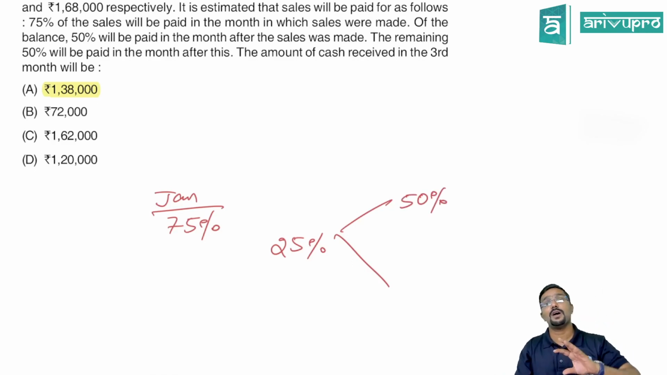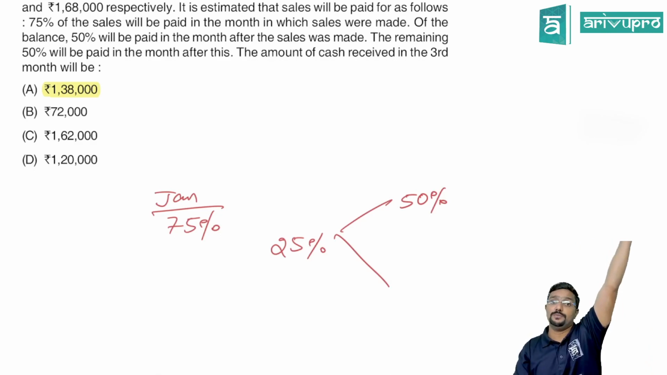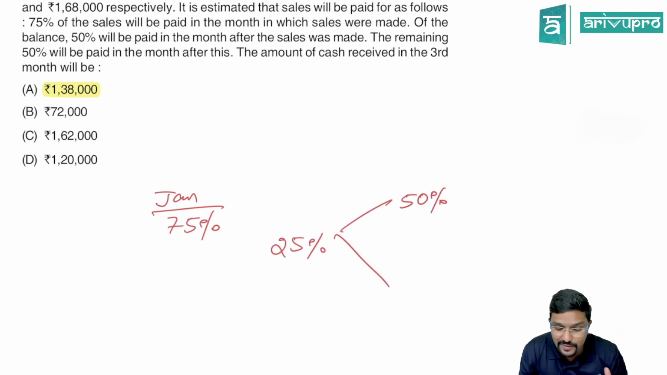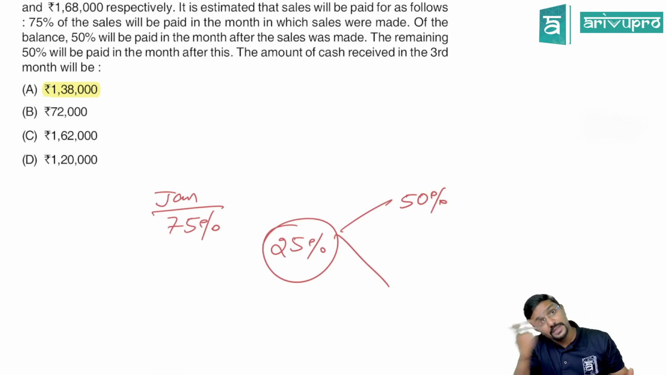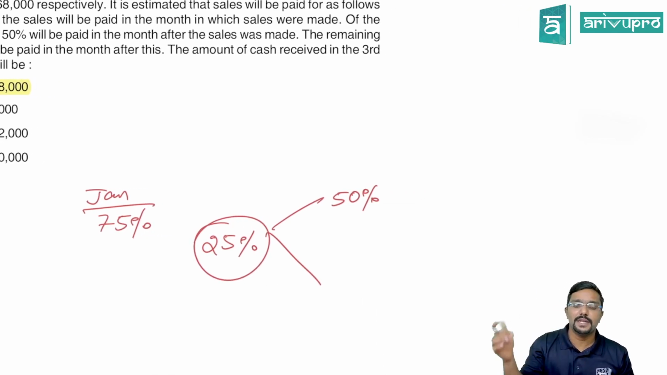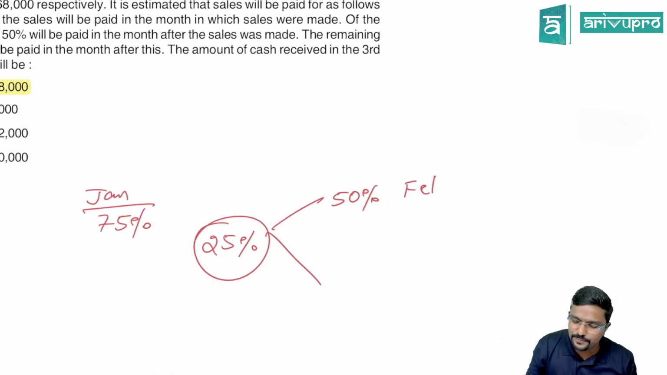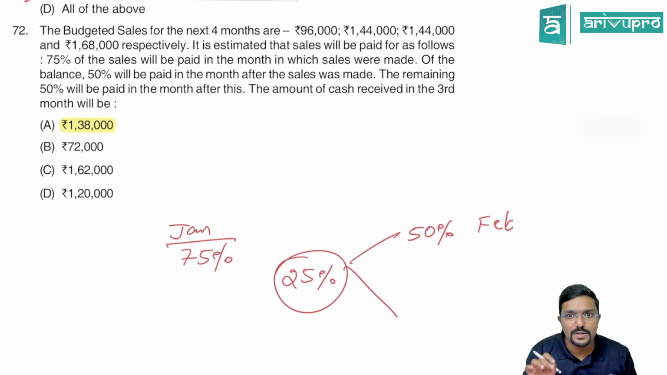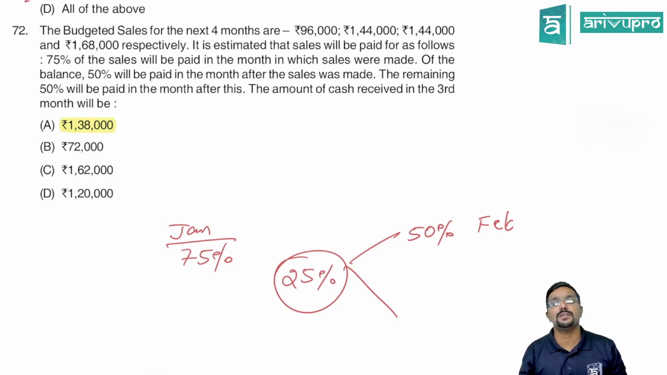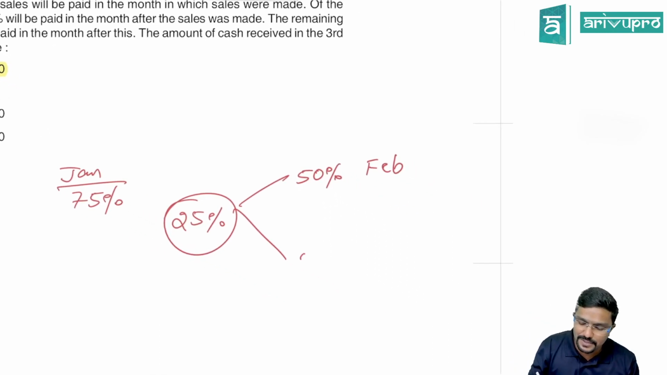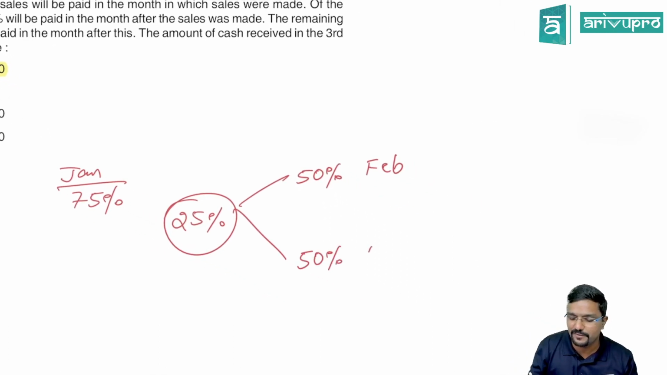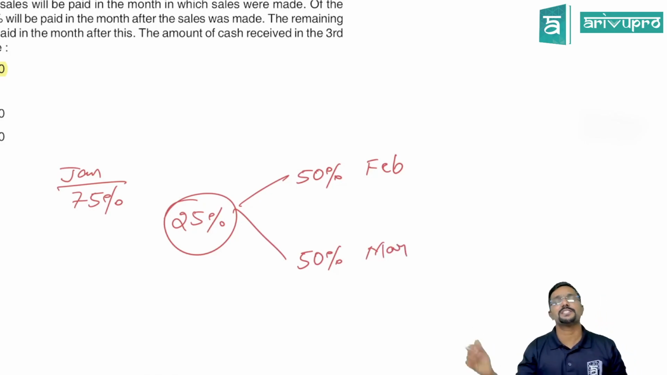20%, or else I can call 12.5% of total. Please be careful. The remaining amount we have to take 25%. In that, 50% will be paid in the next month. When is it? February. Okay. Next, the remaining 50% will be paid in the month after this. So the remaining 50% of 25% will be paid where? March. That is next month.